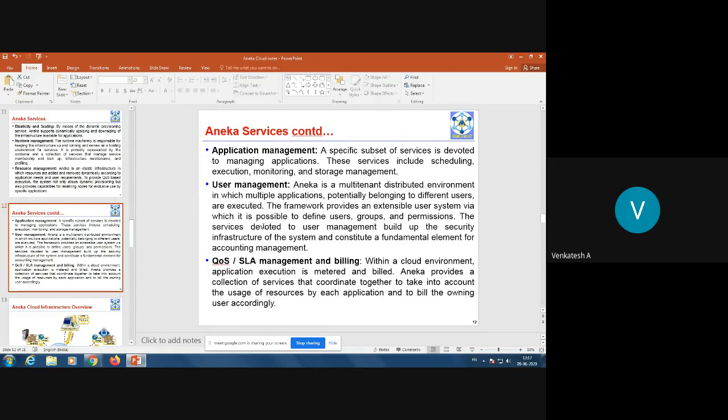Another one is quality of service. Quality of service is related to the throughput of an application. Within a cloud environment, application execution is metered and billed. So that is pay as you consume. Aneka provides a collection of services that coordinate together to take into account the usage of resources by each application and to bill the owning user accordingly. So just like any other cloud, here also the services are metered. You will be paying for how much you consume.